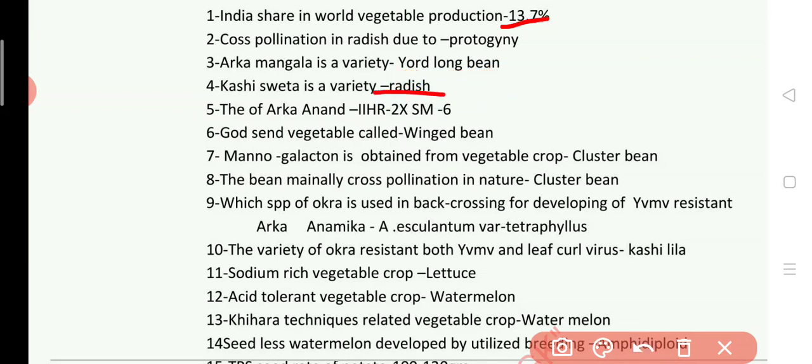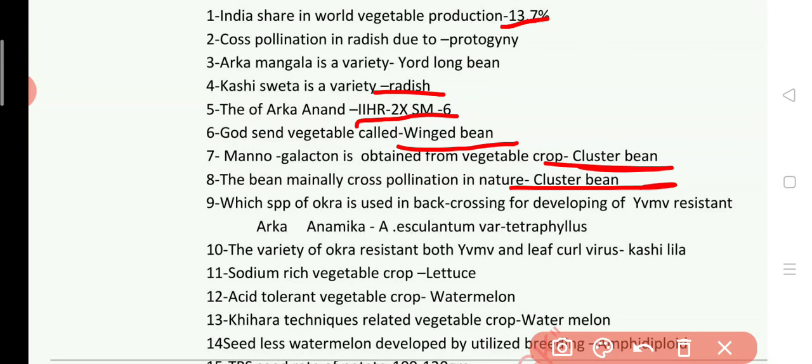Next question, Arka Anand is a cross of, answer is IIHR 2 cross with SM6. Godsend vegetable is known as, answer is winged bean. Monogalacton is obtained from which vegetable crop? Answer is cluster bean. Next question 8. The bean mainly cross-pollinated in nature is cluster bean.